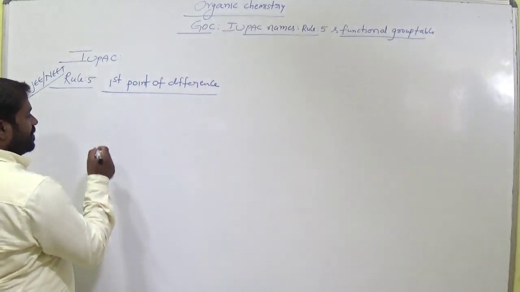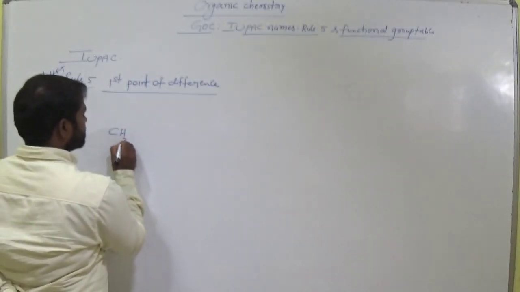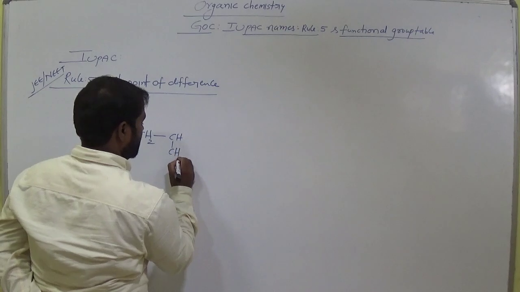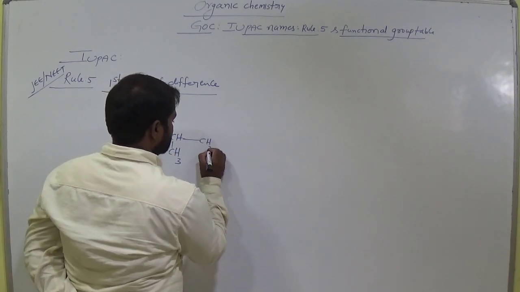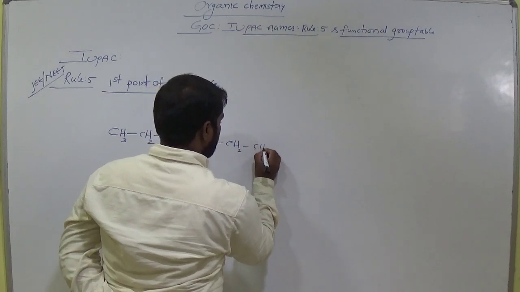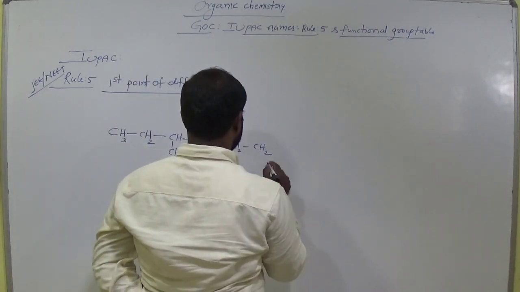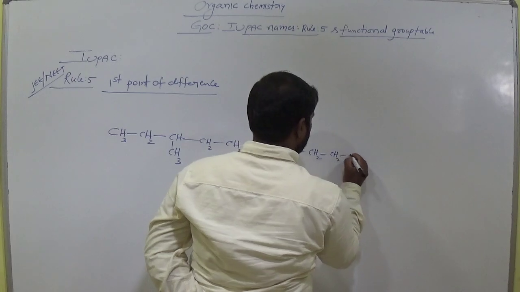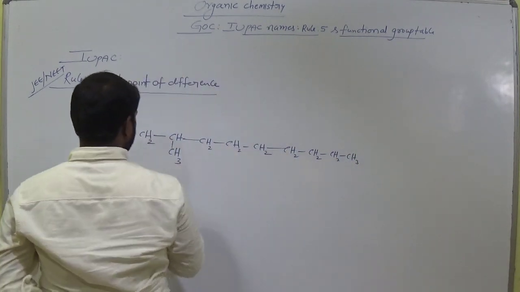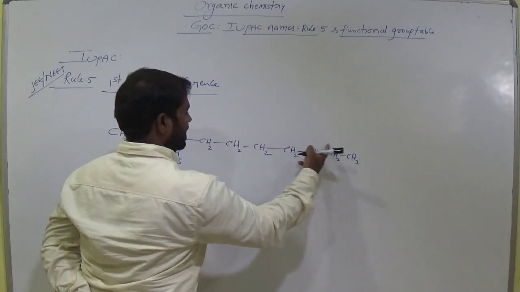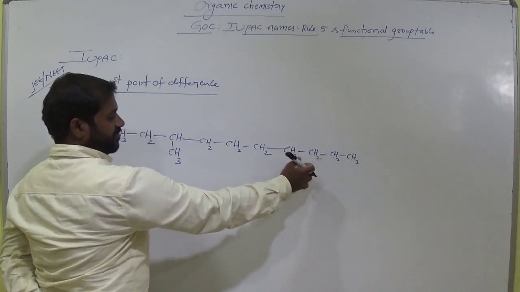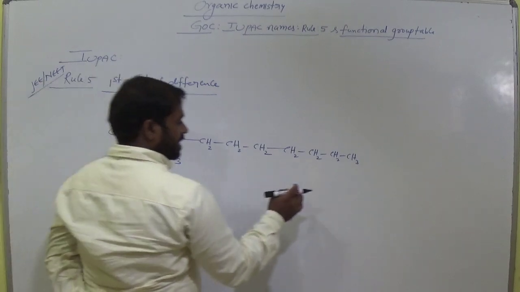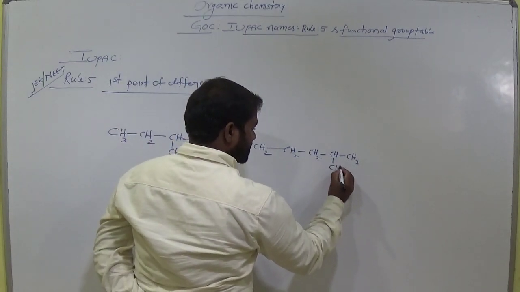Let us see an example. CH3, CH2, CH3, CH2, CH2... Count it, how many carbons? 1, 2, 3, 4, 5, 6, 7, 8, 9, 10. Clear? 10 carbons are there in the main chain. Here CH3 is taken as a methyl group.